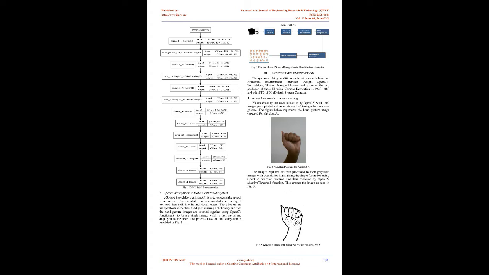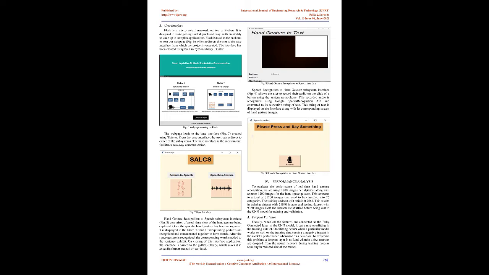IJERT 10 is 060341. www.ijert.org 767. This work is licensed under a Creative Commons Attribution 4.0 International License. Published by http://www.ijert.org International Journal of Engineering Research and Technology, IJERT, ISSN 2278-0181, Volume 10 Issue 06, June 2021.